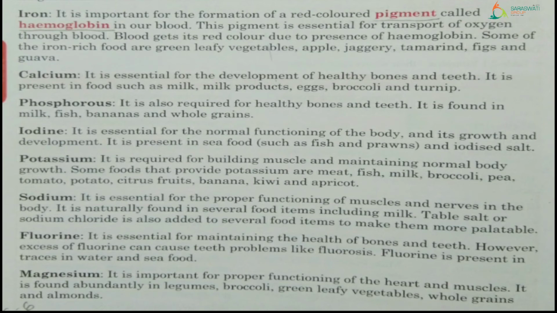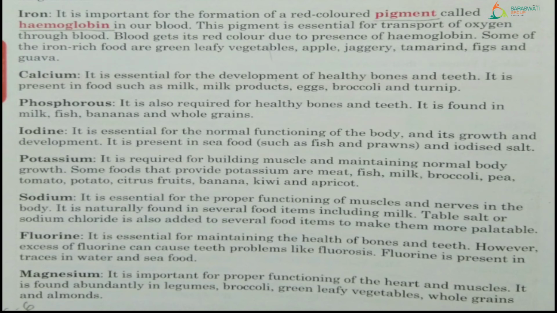We can make it healthy and strong by taking food which is rich in calcium. It is present in foods such as milk, milk products, eggs, broccoli and turnip. So we know that minerals are necessary, but different minerals are necessary, not only one type.